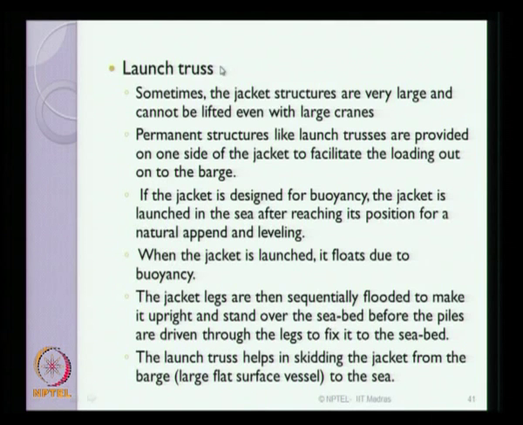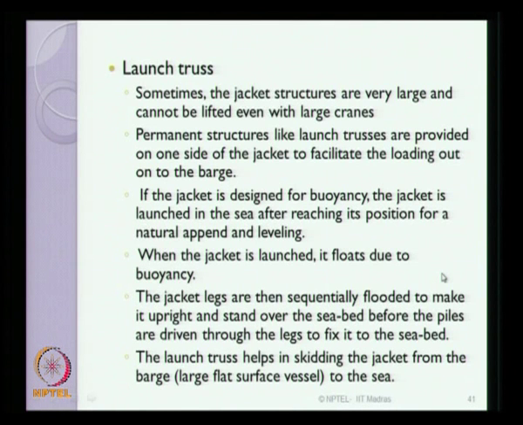Launch truss is one of the vital components. Sometimes when the jacket structures are very large in size and cannot be lifted even with large cranes, they are done in part and parcel. The permanent structures like launch trusses will be provided on one side of the jacket to facilitate the loading out of the jacket to the barge.